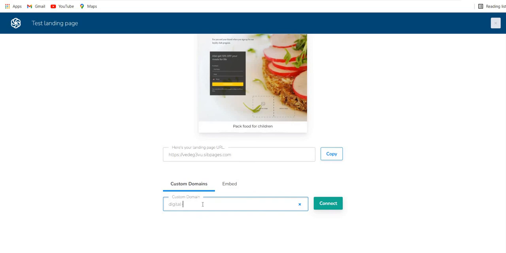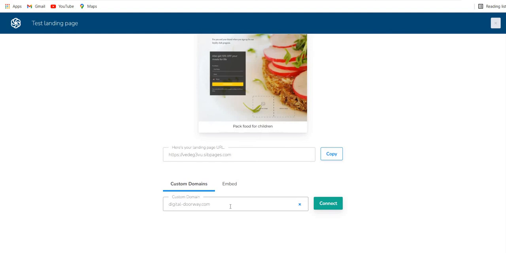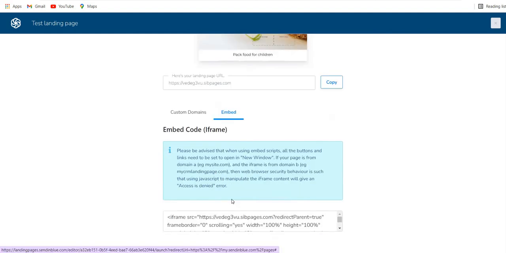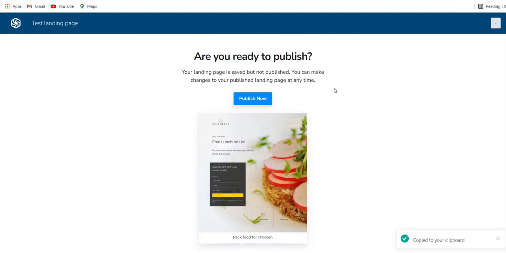I have not connected currently to my domain, so most probably it'll ask me to put in my DNS records. So yeah, that's what it says. Sorry, we don't support apex domains. Some customers try using their second level or apex domain, example.com. So you'll have to follow this guide, and there's something called DNS provider. So you'll have to connect this to your DNS provider, or you can also use the embed option. And this is the iframe. You can copy this and put it on your page, right? And when you're done with all of this, click on publish now, and the landing page will be published.